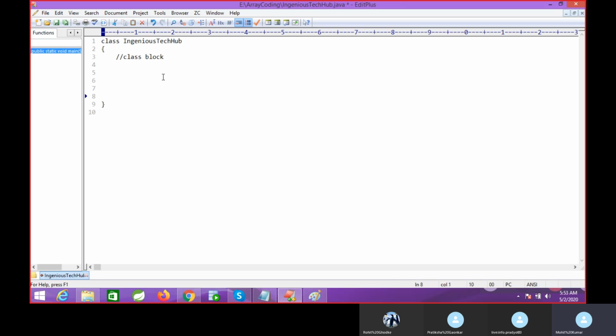Here I am just printing something. I will explain each line of the code. println. So here I am typing, welcome to Engineers Tech Hub.